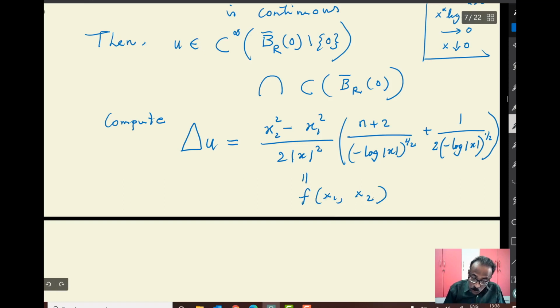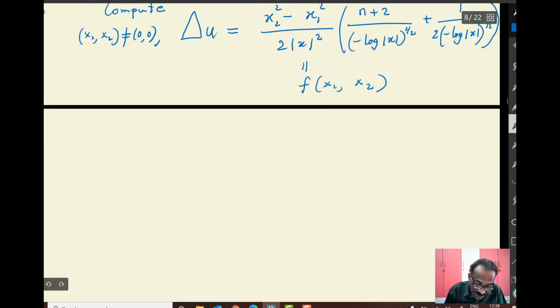So though the derivatives need not be continuous, I am saying that this Laplacian is a continuous function. I have not defined this one at the origin. This is computed for x1, x2 not equal to 0, 0. So I have computed only that, because the derivatives cannot be defined at the singularity.